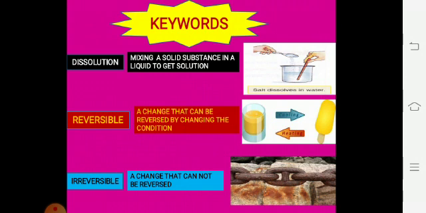As you can see in the given picture, if we heat the ice cream, it will turn into liquid, and if we freeze that, it will change into ice cream as well. Next is irreversible change. An irreversible change is a change that cannot be reversed, like rusting in iron.